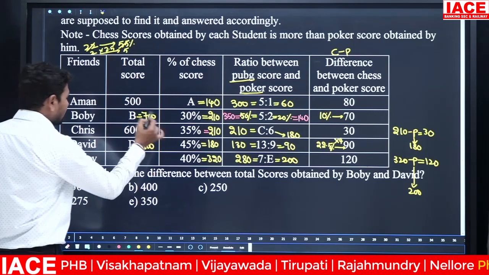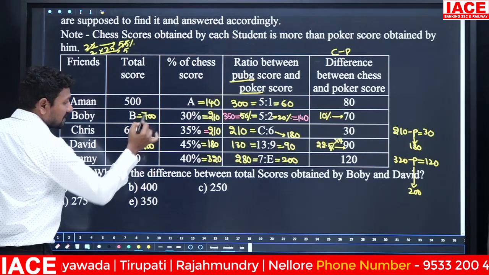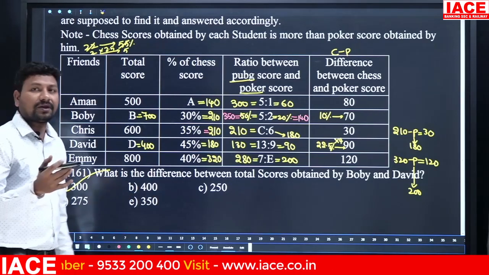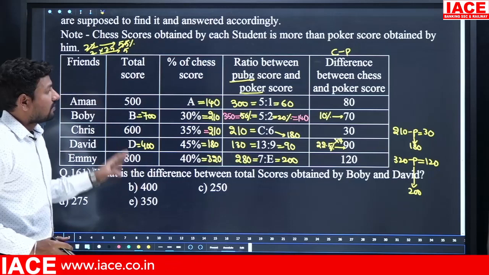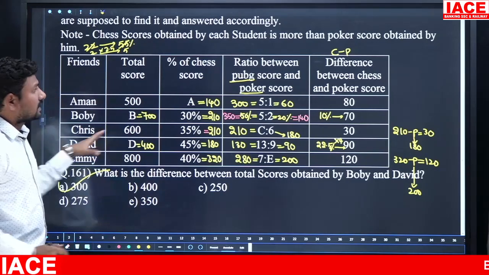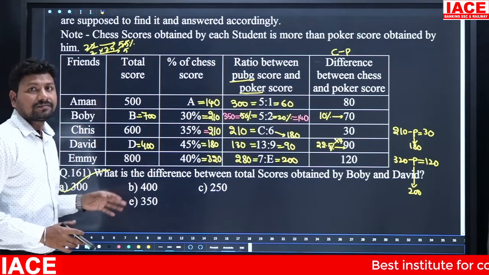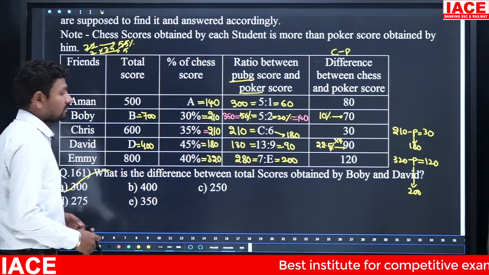Bobby's total score is 700. David's total score is 400. 700 to 400, the difference is how much? 300. Option A is correct. As it is, we have to focus on the remaining questions. For this data, we have remaining questions also. For this, we have to calculate the data here. Yes, we'll see the next question.